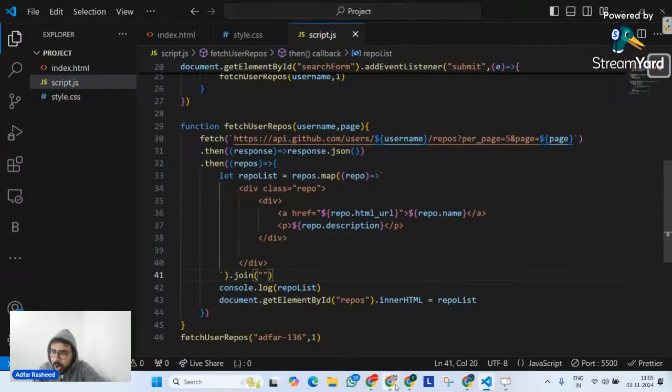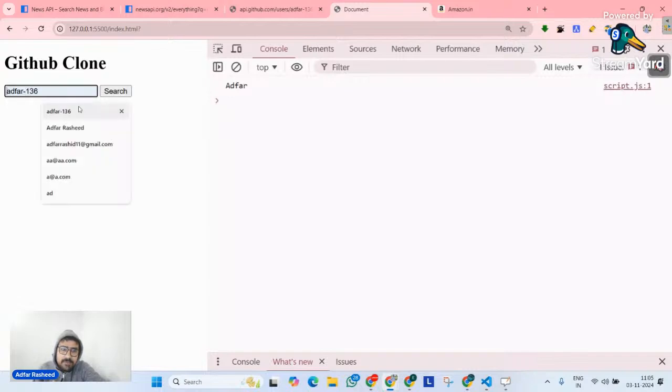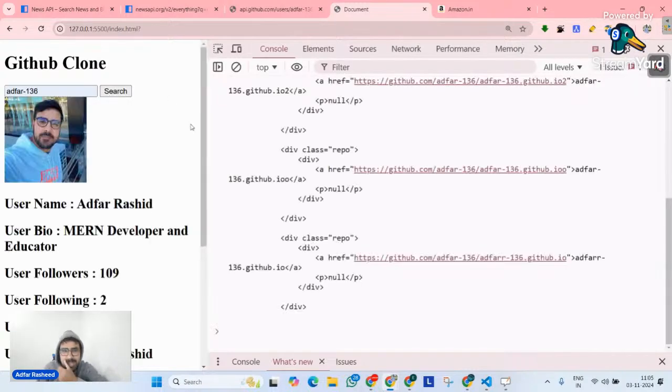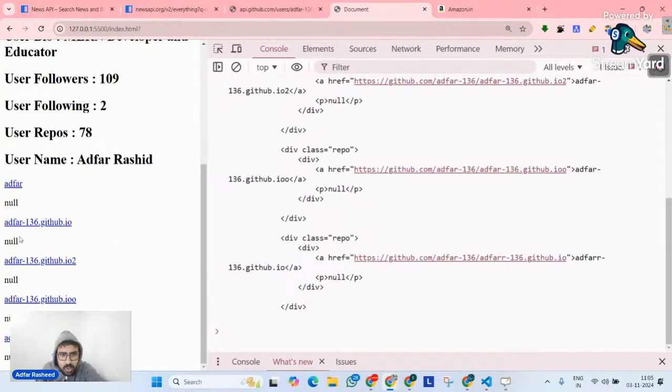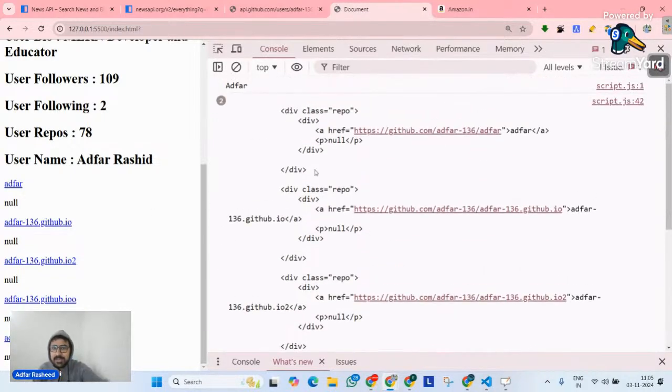I think I have already taught this as well. And now if I go here and write Athar136 and click on search, after some time we can clearly see now, do you see any comma anywhere? No, I don't see a comma anywhere. Now if you look at this, repo list is directly a string. It's no longer an array. Earlier it was an array, now it's a string.